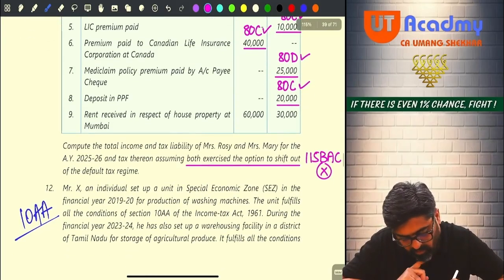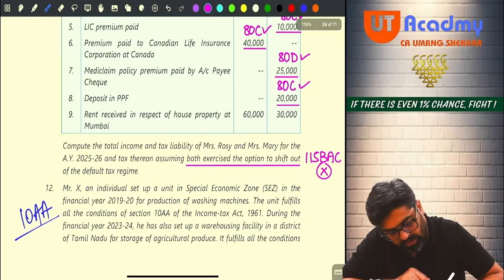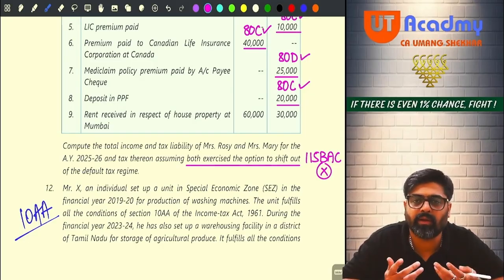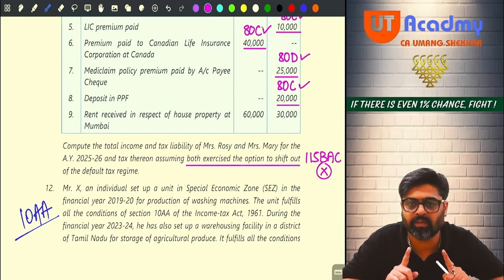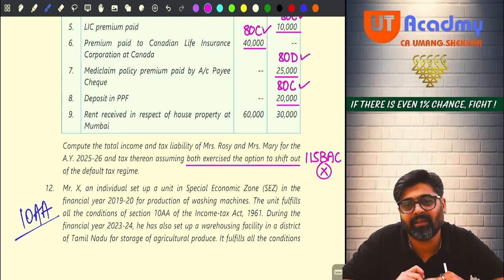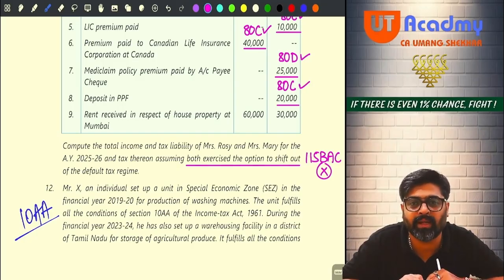Rent received in respect of house property at Mumbai. Don't you think that this is house property income? Property is situated in India. So no matter whatever your residential status is, the income of this property will be taxable in India. And this is rent received, guys, which will be taxable under the head house property. But this will not be your house property head income as is. You are going to get 30% standard deduction, interest on housing loan deduction and all.